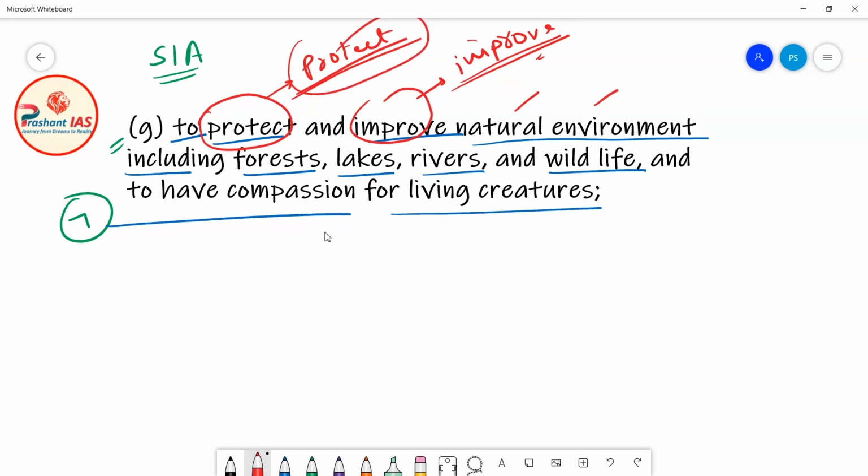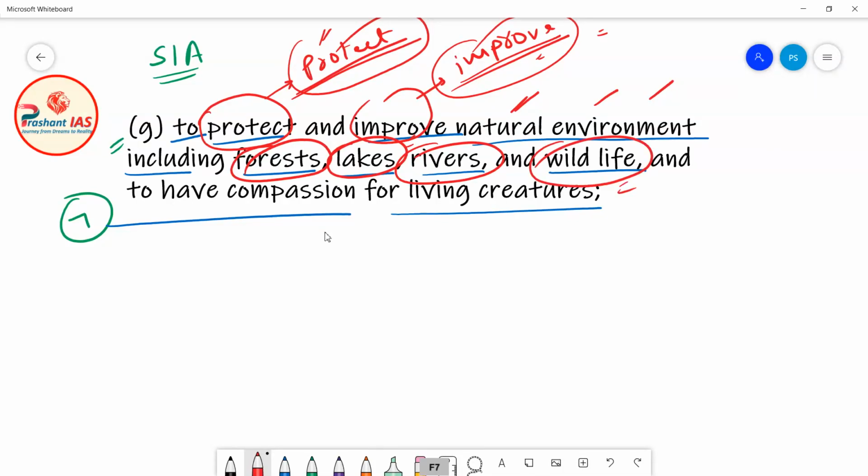Okay, now in the natural environment what will be included? So forests. It means that you have to protect and improve the forests. Lakes, so you have to protect your lakes. How will you protect the lakes and rivers? For example, you should not throw garbage in the lakes and rivers. You should not contaminate the water of lakes and rivers. And wildlife. We have to also protect the wildlife.